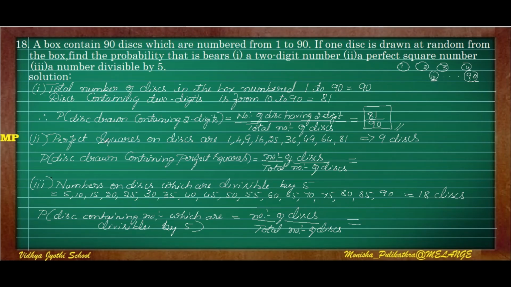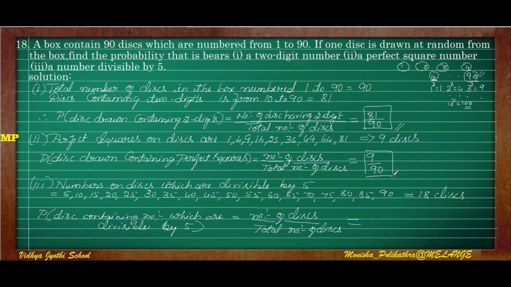The second question is a perfect square. Perfect square is nothing but 1 square is 1, 2 square is 4, 3 square is 9, up to that. Okay, so the perfect squares are 1, 4, 9, 16, 25, 36, 49, 64 and 81. So 9 square is last because 10 square is 100, but here we have only 90 at the most. So 9 square will be taken. So a total of 9 discs have a perfect square number. So the probability of a disc drawn containing a perfect square is 9, the number of such discs, out of the total number of discs, 90.